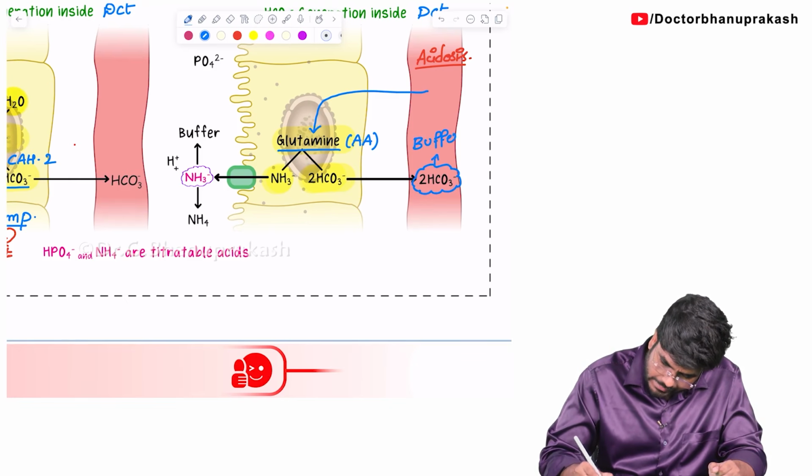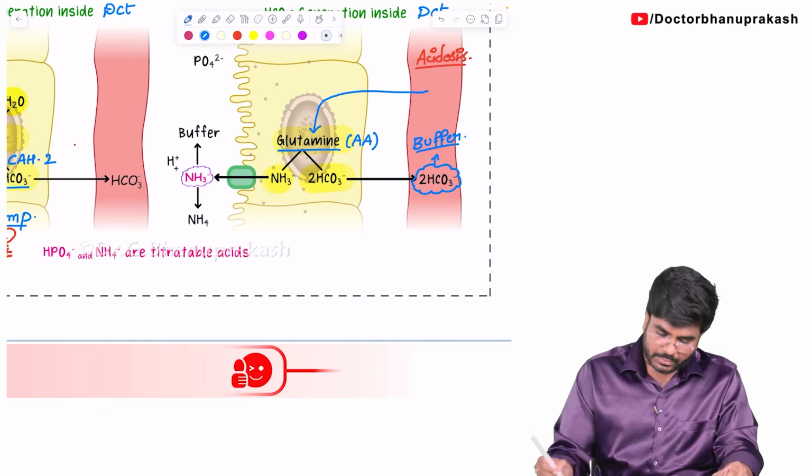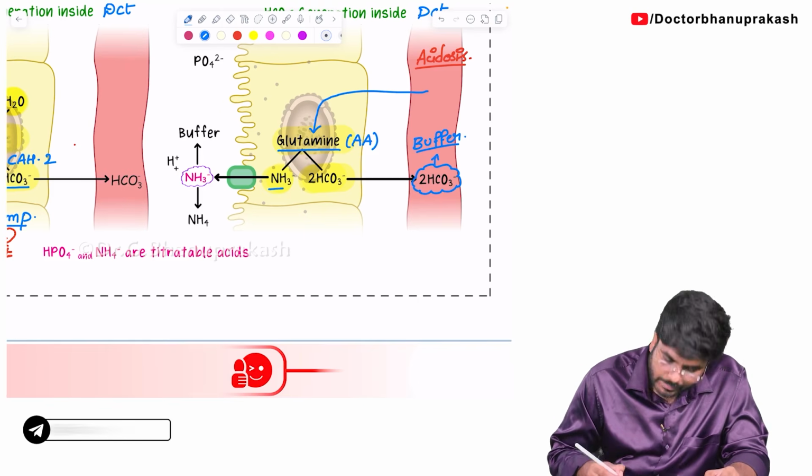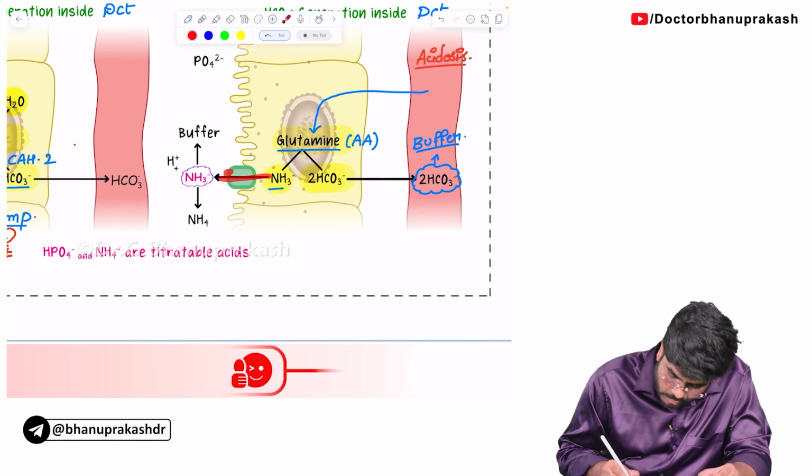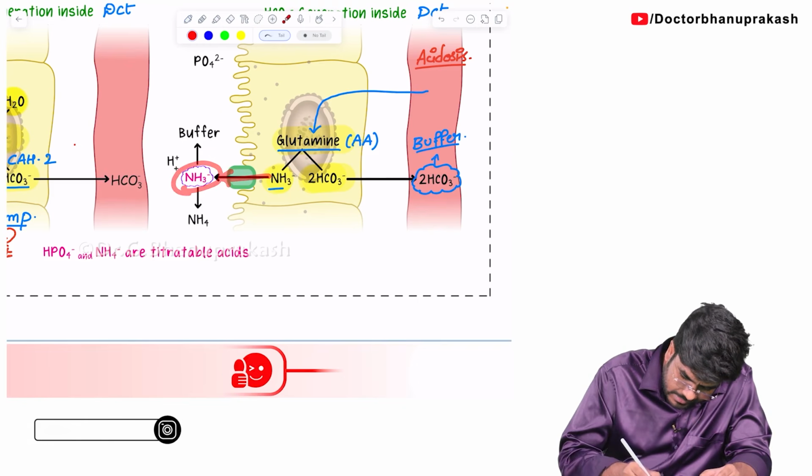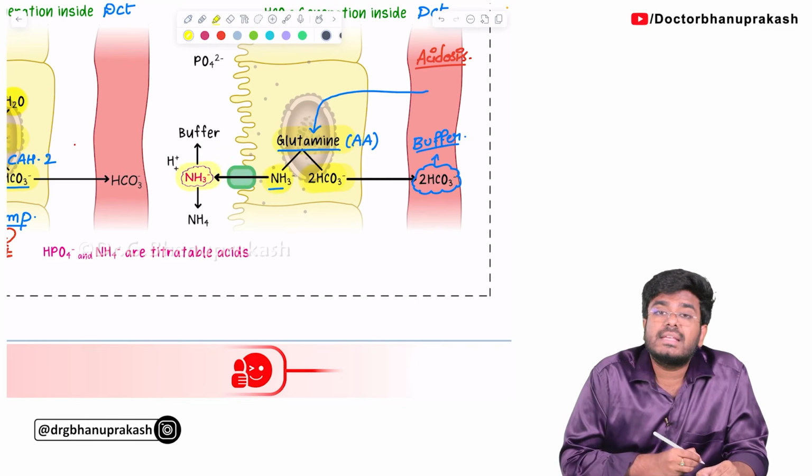Okay, the bicarbonates can act like a buffer. But during this process, you have produced this NH3 minus, right? Now where is this NH3 minus going? It is going to the urine. See, NH3 minus ultimately came into the urine. Now in the urine, what will this NH3 minus do?